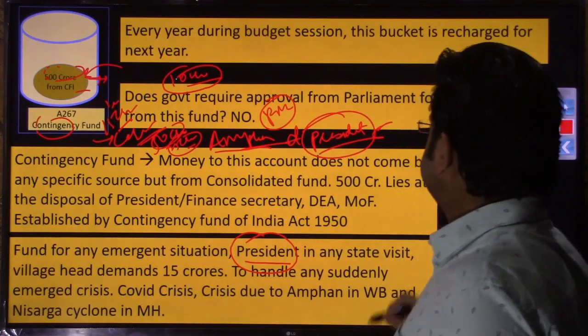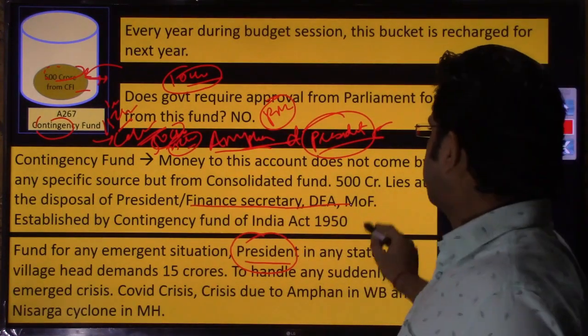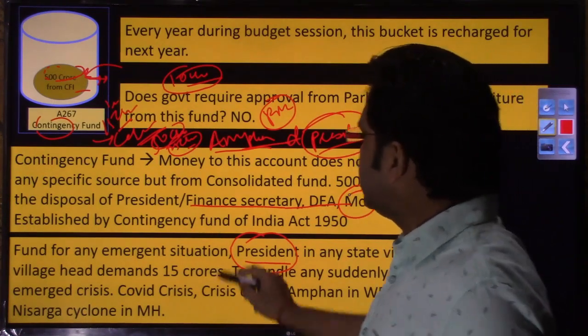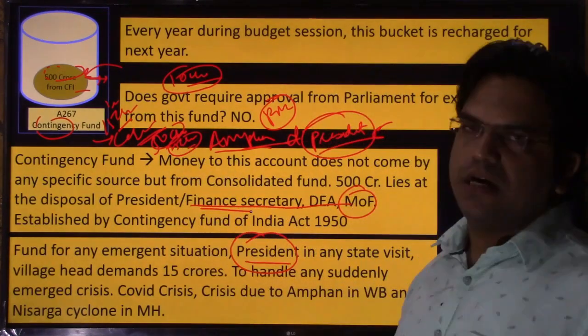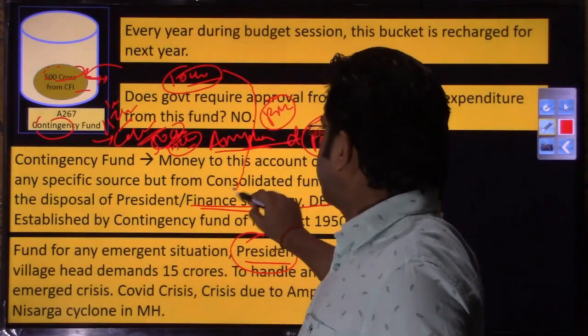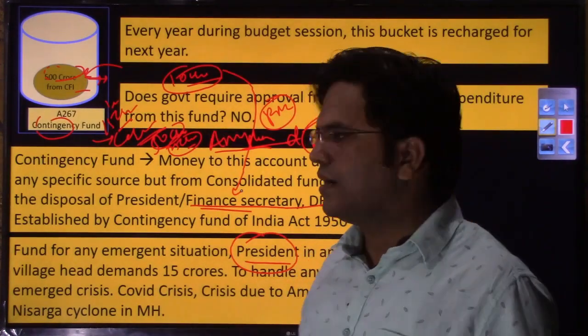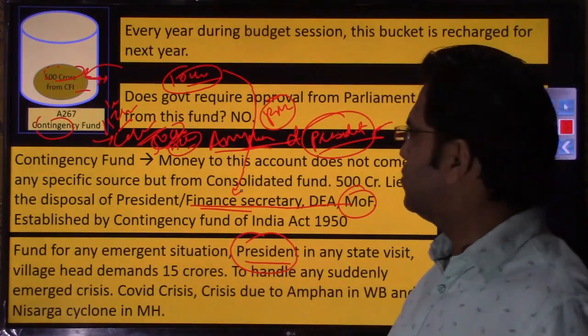It is the finance secretary, Department of Economic Affairs of the Ministry of Finance, who has custody of this contingency fund, right? So the president will simply direct this finance secretary that yes, it is my promise to spend this amount there. You can send this amount. So a check will be sent to that person.